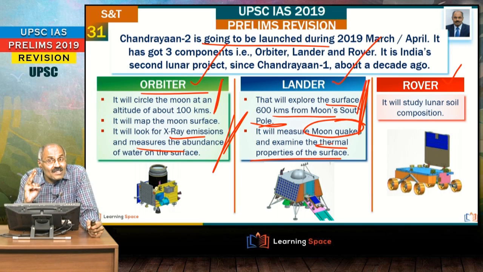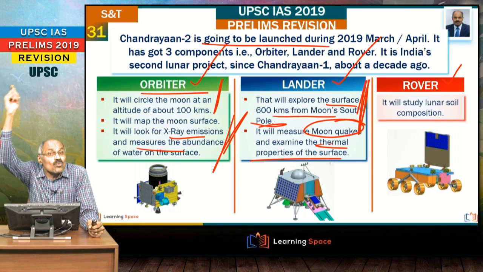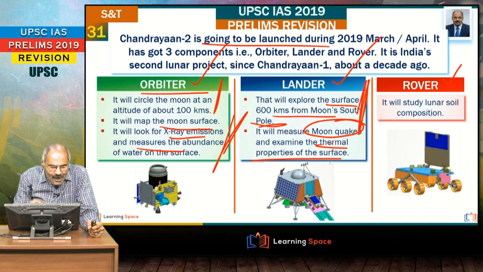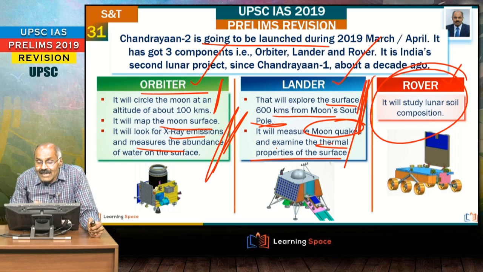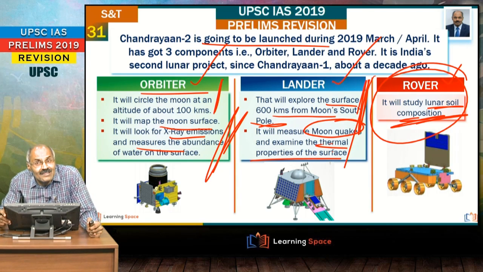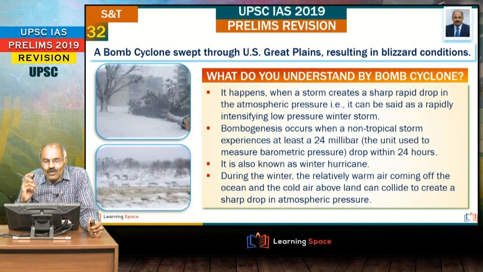3 components of Chandrayaan2. One is orbiter, which in fact circles the moon at altitude of 100 kilometers, basically to map the moon surface by looking for X-ray emissions and the availability of water or abundance of water. And this is lander. This looks for moon quakes and thermal properties of the surface. Third one is a rover. It will study the soil composition of the moon. Right? These 3 elements are important.